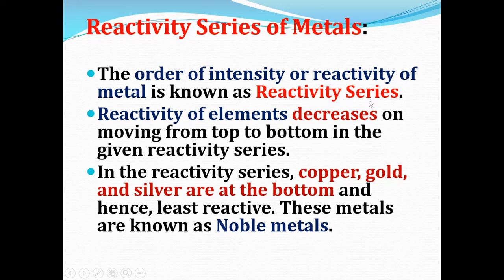Series means order, the order of intensity or reactivity of metal. Whether it is highly reactive, less reactive or moderately reactive, based on that we have ordered the metals. That is called reactivity series.